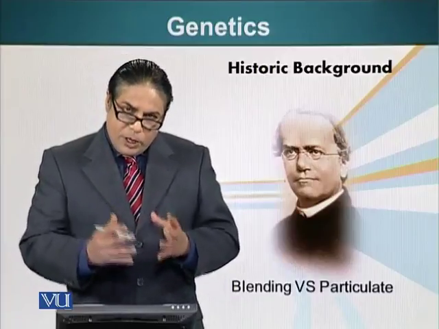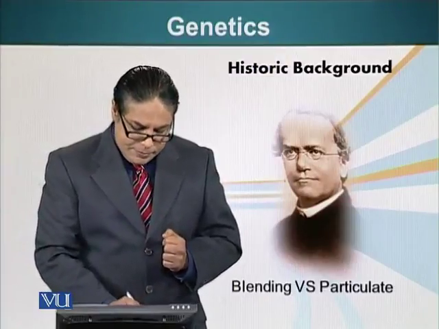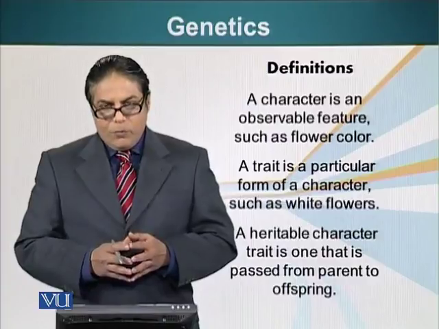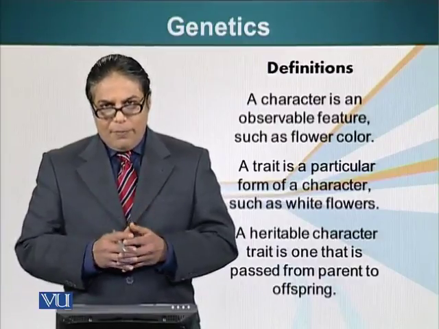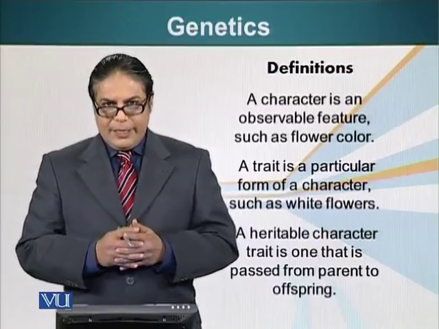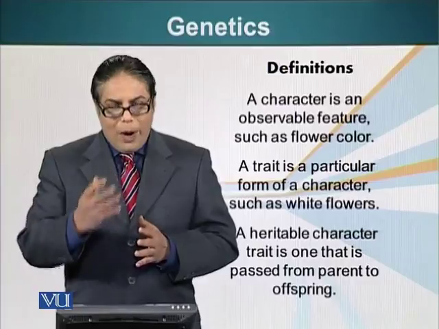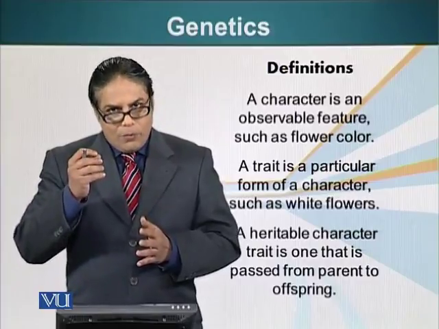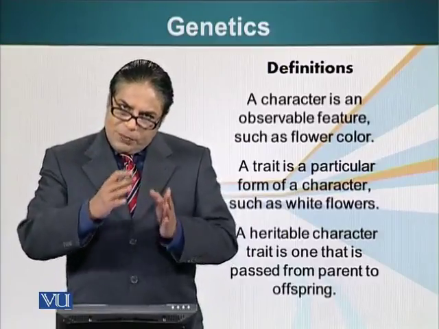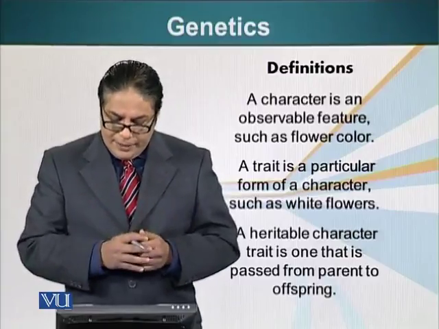Before we start talking about principles in more detail, let's clarify some of the definitions. A character is an observable feature. For example, color of a flower, the height of a plant, the shape of a seed, the color of the seed. We look at some of these characters. A trait is a particular form of character. For example, white flower, red flower. The flower color is a character, and a specific type of character is a trait. So red flower is a trait, color of a flower is a character.